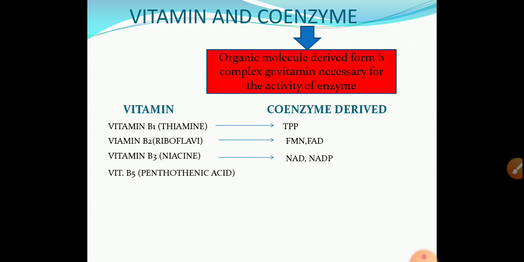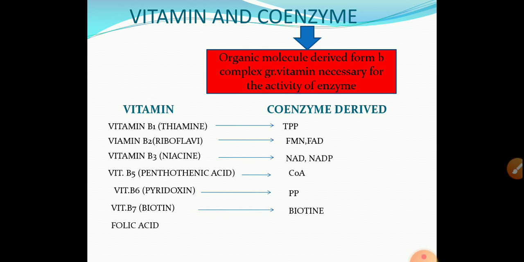Then vitamin B5 pantothenic acid, coenzyme obtain coenzyme A. Vitamin B6, that is pyridoxine, coenzyme obtain pyridoxal phosphate, that is PP. Vitamin B7, that is biotin, coenzyme obtain biotin. Then vitamin folic acid, coenzyme obtain tetrahydrofolic acid or tetrahydrofolate. These are the coenzymes and they are obtained from these vitamins. Then vitamin B12, coenzyme obtain cobamide.